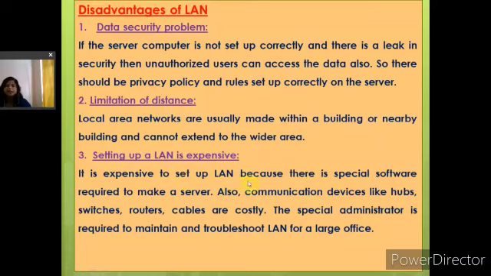It is expensive to set up a LAN because special software is required to make a server. Also, communication devices like hubs, switches, routers and cables are costly. A special administrator is required to maintain and troubleshoot a LAN for a large office. In the previous class we also read about the system administrator. So we will need a system administrator to take care of the LAN in an office. So it is expensive to set up. Although we are getting some benefits using LAN, some disadvantages are also there, but still it is very popular.